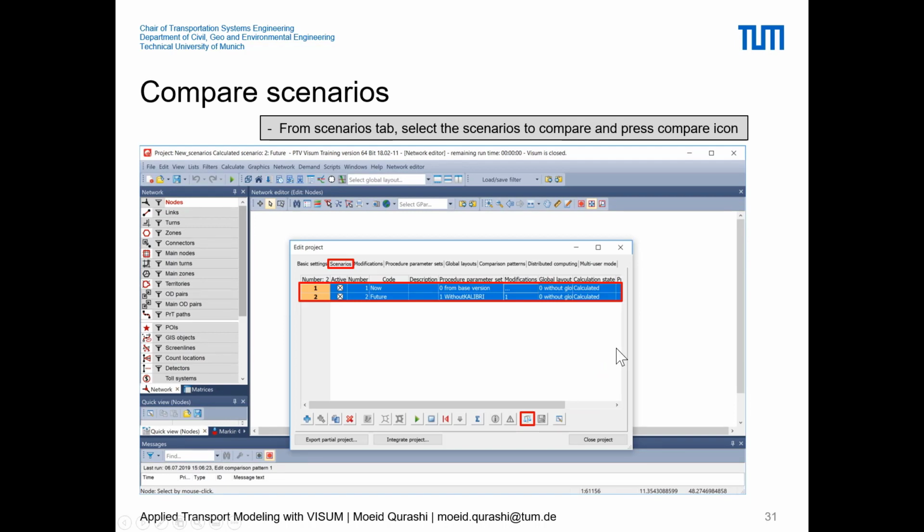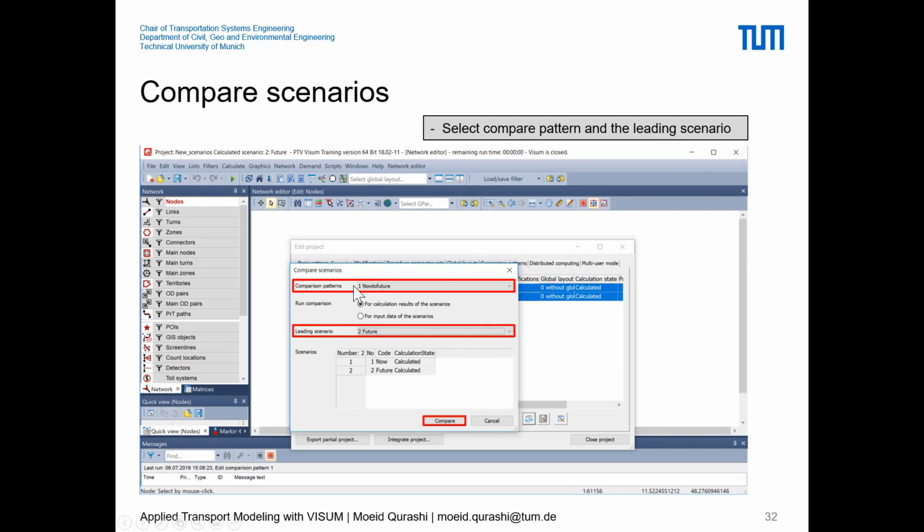Now, once we have created a new comparison pattern within the comparison pattern tab, we can go back to the scenarios tab and select the two scenarios you want to compare and click on this compare button. Once we click on it, we have to choose how you want to compare the scenarios. We compare the scenarios choosing the comparison pattern that we just defined, and also define the leading scenario that will be set as the comparison.